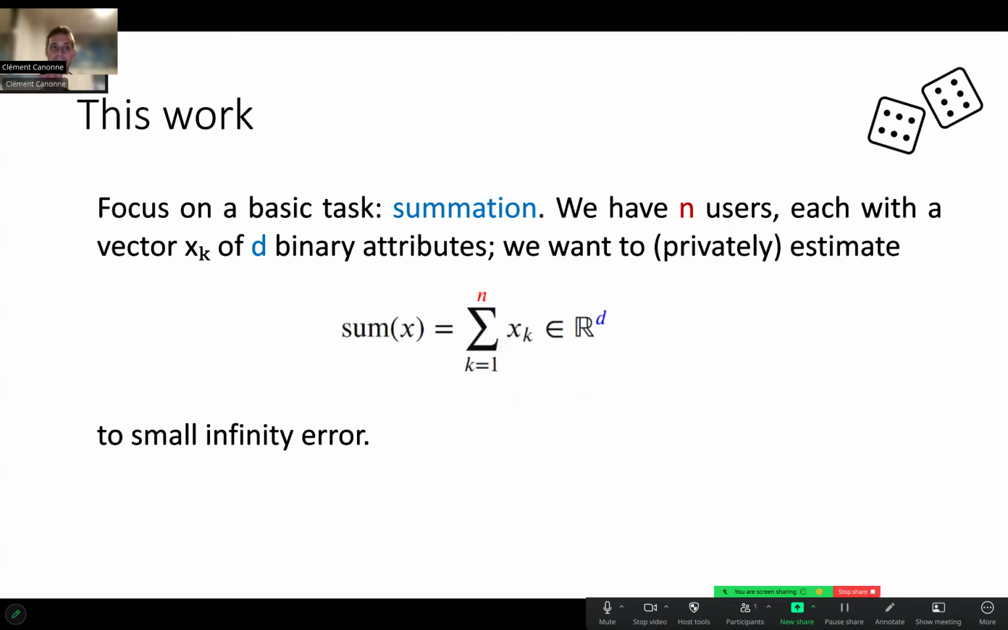Now, as I said, this work introduces the study of differential privacy from the point of view of how much randomness is needed. We start with a very basic fundamental task, data summation. What does that mean? So we have n users. Each of them has a lot of binary attributes. So D is the dimension. Each of them has D binary attributes. See that as a vector. What we want to do is to privately estimate the sum of those n vectors, which is a d-dimensional vector by itself. And what we want is to estimate each resulting coordinate to small infinity error. So we want for each coordinate of the sum to have an accurate estimate.